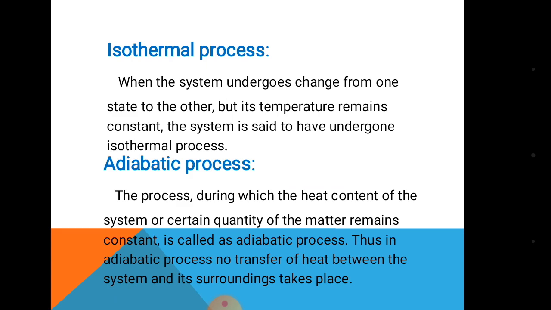Let us see the first one, isothermal process. The process which is carried out at a constant temperature. For example, hot water in a thermoflask, if we remove a certain quantity of water from the flask but keep its temperature constant. Next one is adiabatic process. The process in which there is no heat exchange with surroundings.